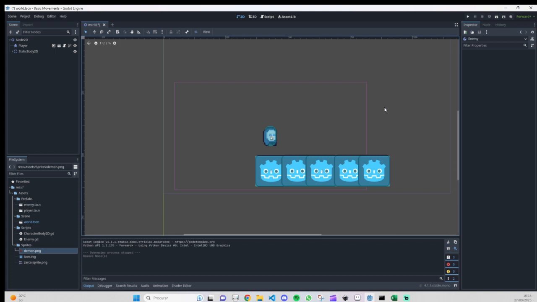For today, guys, we are going to talk about rigid body and how to implement the collisions with rigid body. And since we already have our player with CharacterBody2D, I'm going to show you guys how to work with both rigid body and character body to be able to collide with each other.